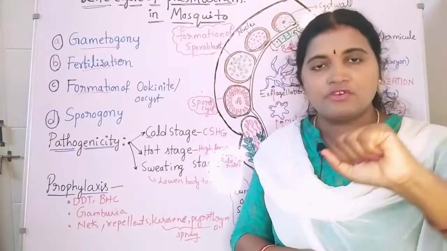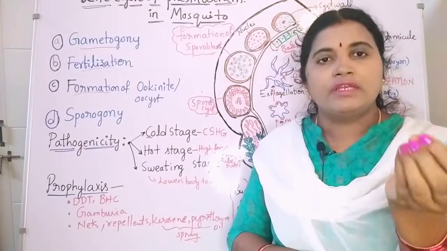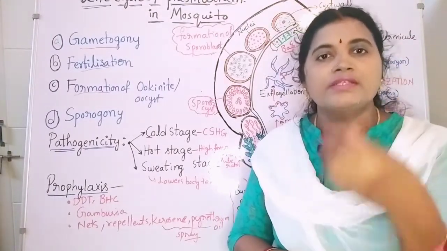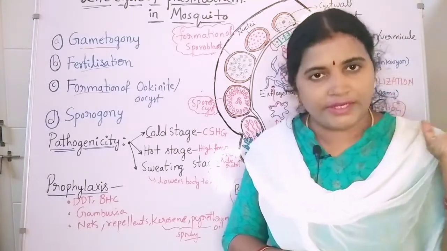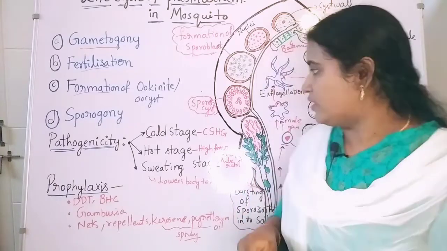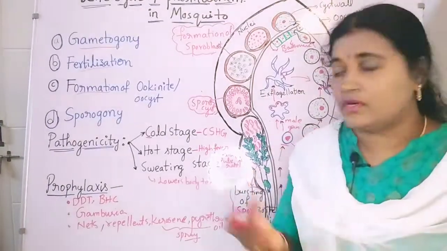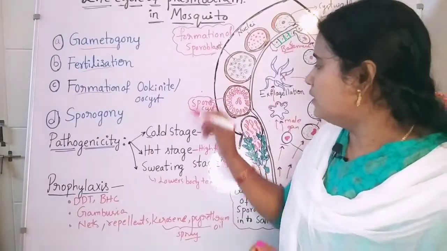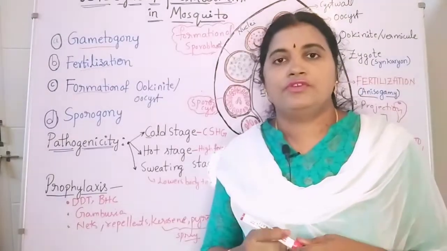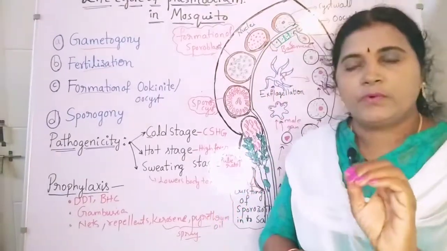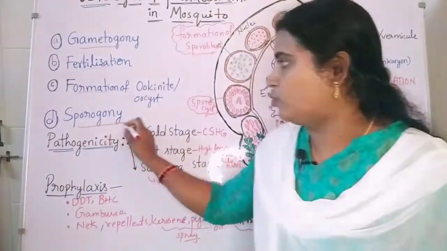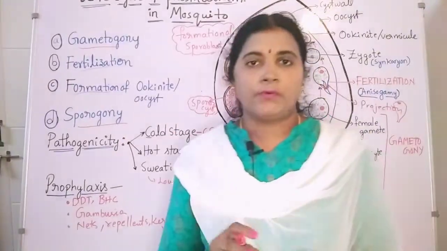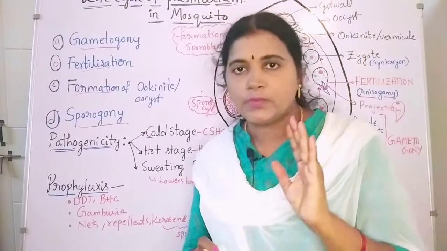In that sporoblast, the nucleus along with the cellular components and cytoplasmic components forms sporozoites. How many sporozoites? It is around 12,000. So it forms many sporozoites, and the formation of sporozoites is known as sporogony.